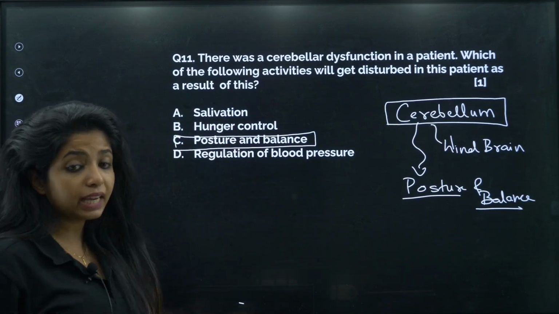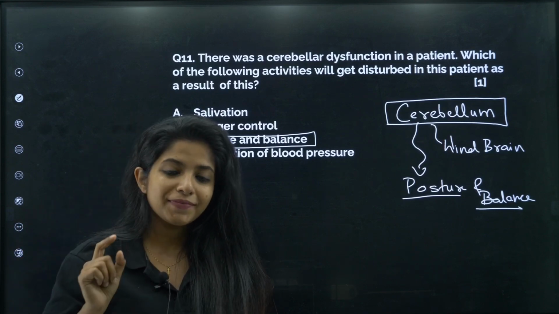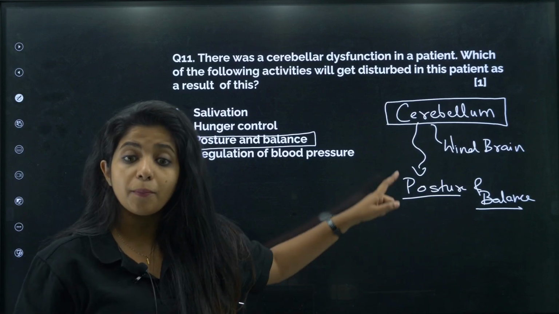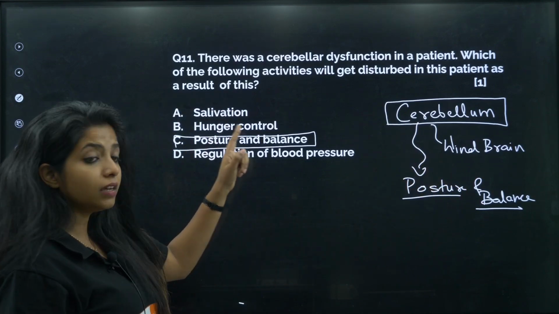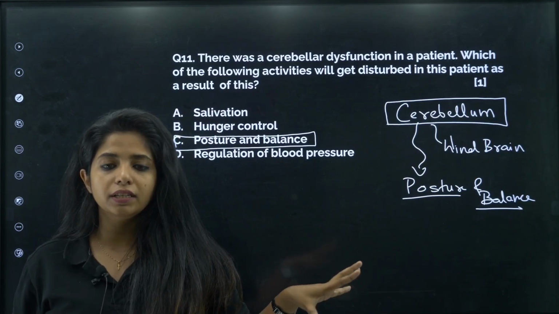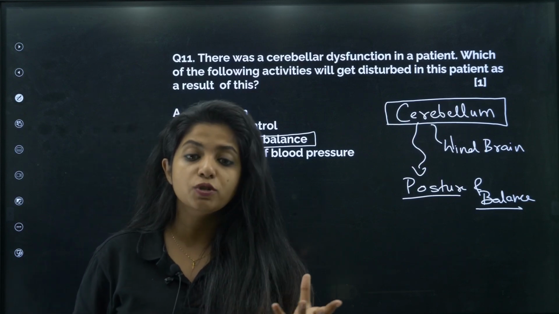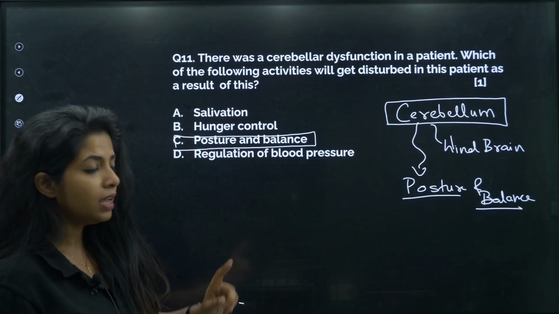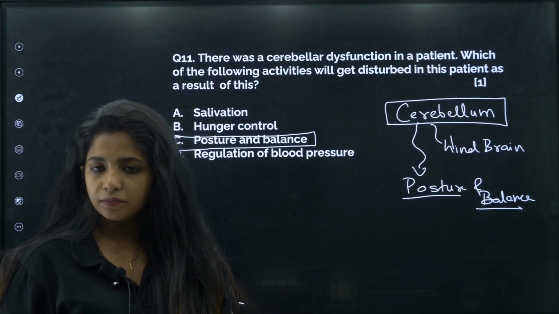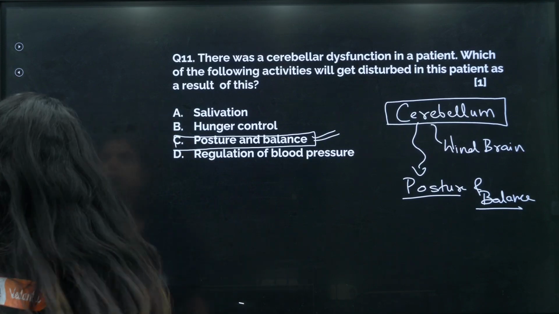What about salivation? Salivation is an involuntary action. It is not under your control. Whenever involuntary things are there, it is controlled by medulla oblongata, which is also a part of hindbrain. Now, when you talk about hunger control, hunger is controlled by hypothalamus. All your physiological needs are controlled. Hunger, sexual drive, thirst, everything is controlled by hypothalamus, which is there in your forebrain. Okay, regulation of blood pressure, again by medulla oblongata and stuff like that. So, this is the answer. Fine. Going ahead, what do we have?